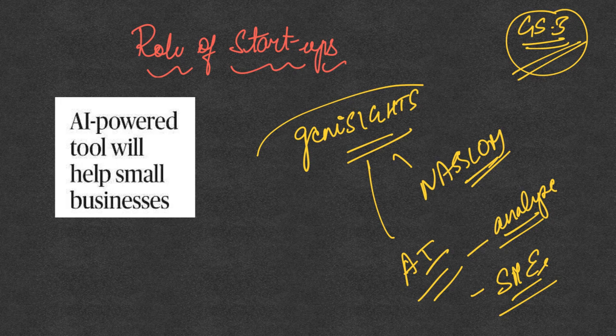So whenever you are analyzing the steps taken by the government to promote the startup ecosystem in India, you can quote this, that the RBI has recently announced that even the startups are going to be included in the priority sector lending norms. So this was just an example of a startup which you can incorporate in your answers on startups.